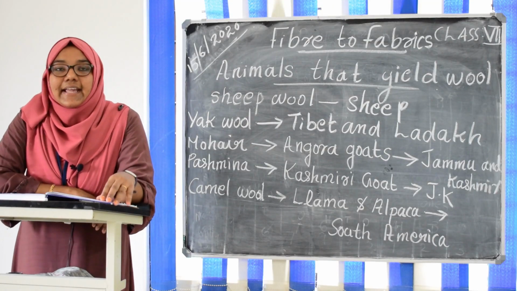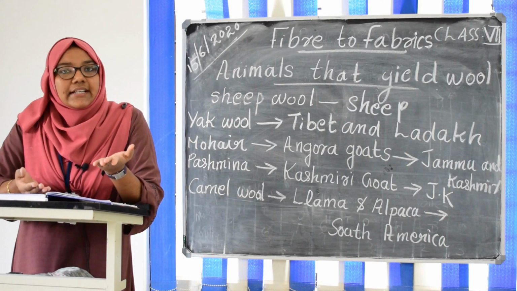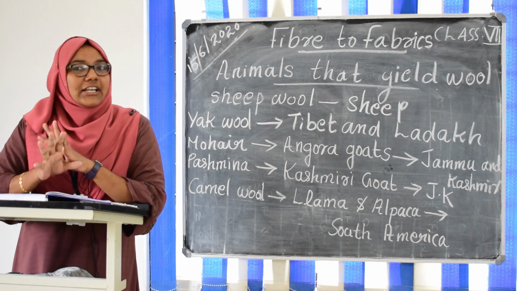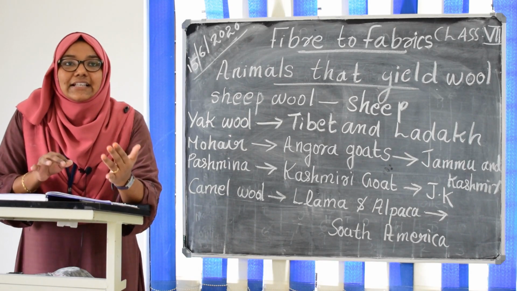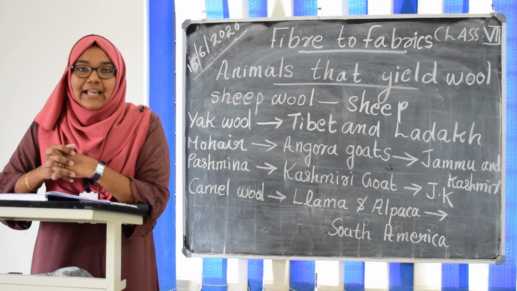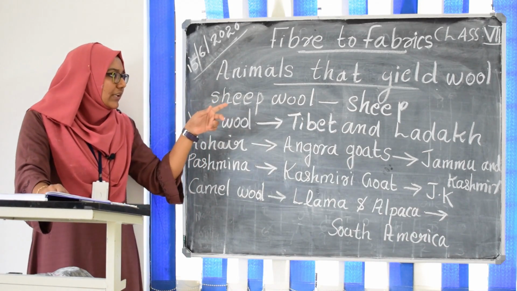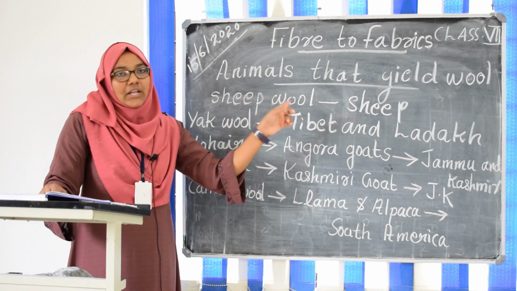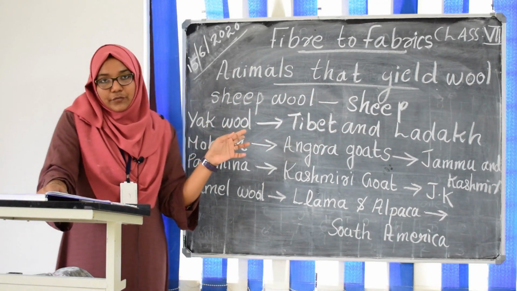So, the next is animals that yield wool. We know that wool yielding animals are sheep, yak and some other animals, right? But we have a variety of wools, and they come from special types of animals, and we are going to discuss those animals now. The first one is sheep wool. Sheep wool is the most common and available wool, and obviously it is obtained from sheep.